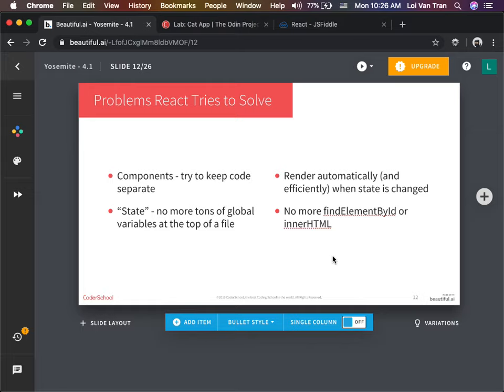Okay, so there's some high-level concepts that we want to talk about, how React is different than what we've been doing so far. One of them is components. You guys are going to start thinking about your screen in components. What is this component? If we're talking about a car, is this a piston? Is this a pump? Is this a heat gauge? All these different components will have different responsibilities, okay?